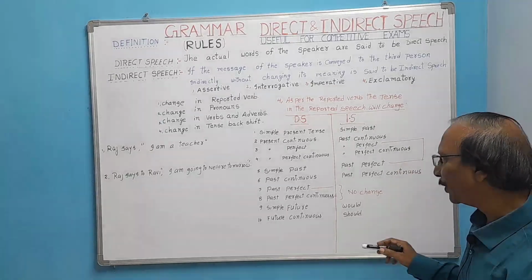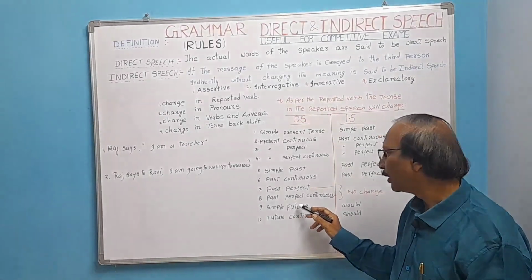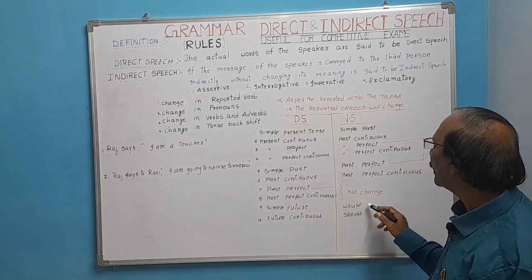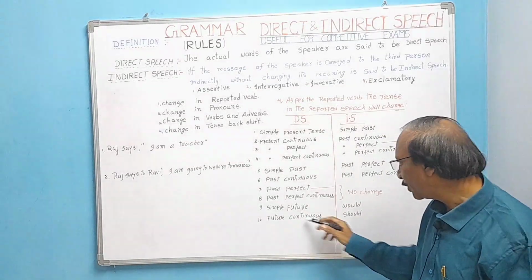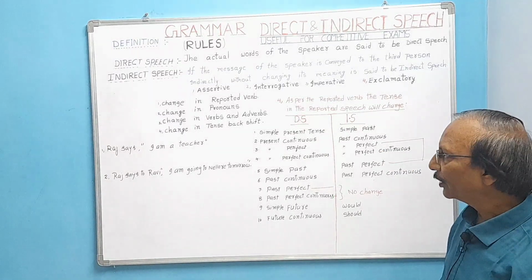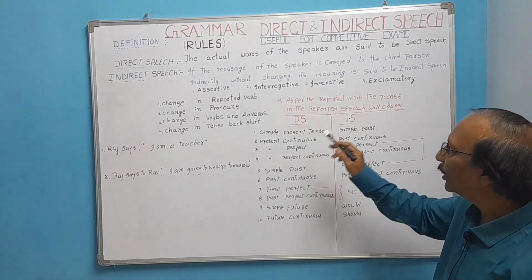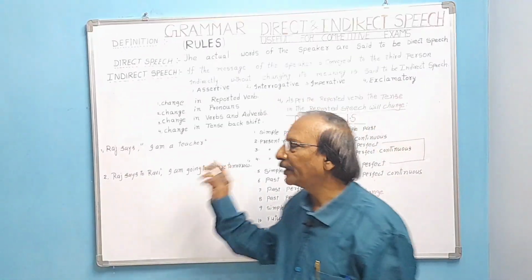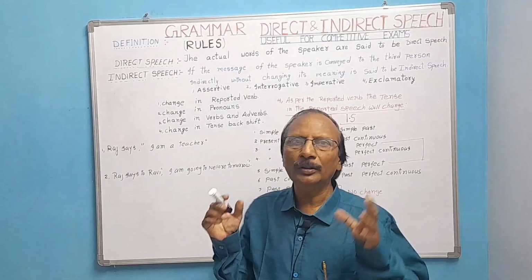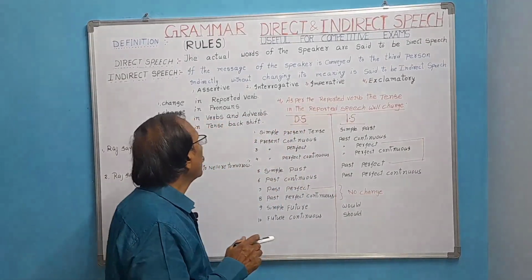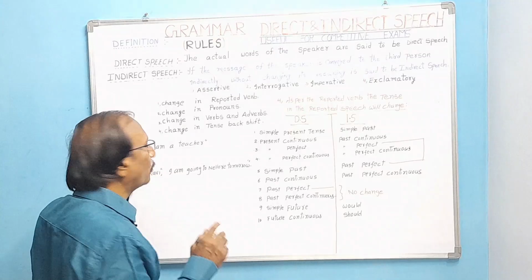change in indirect speech. And in simple future, the direct speech sentence in simple future will have would in indirect speech, and future continuous will have should in indirect speech. Like this, there will be change in tense form. Now, let us see one sentence. Keeping in view all these rules, we have to do the sentences now. For example, I will give one example now.